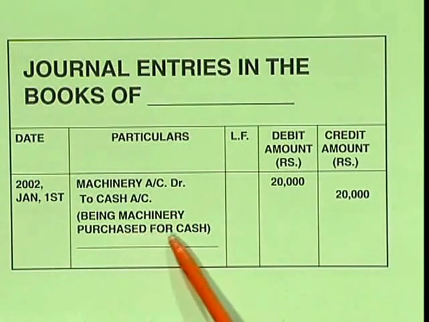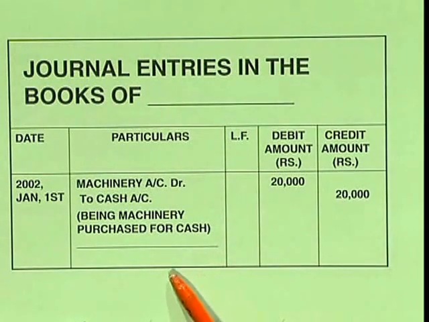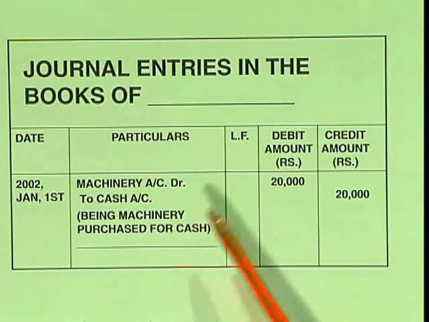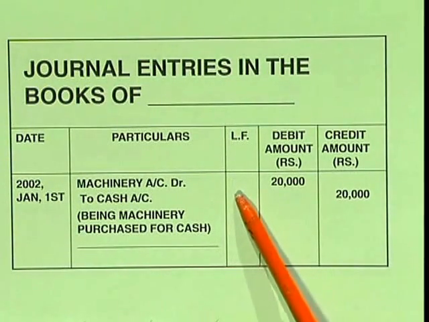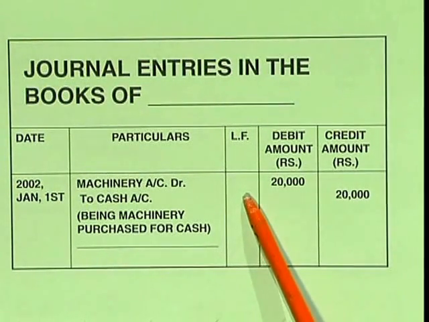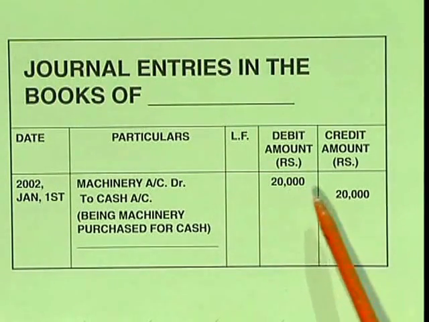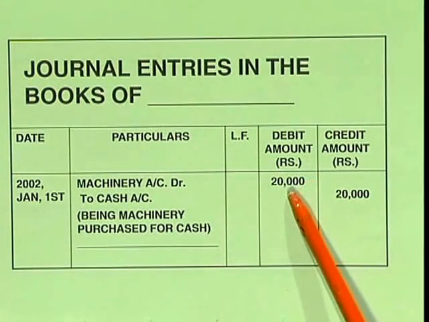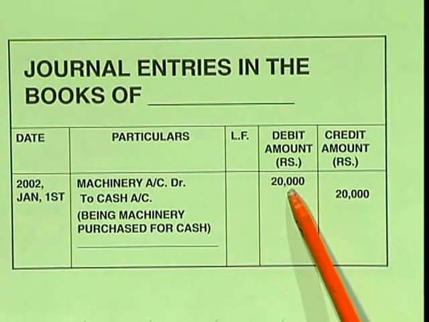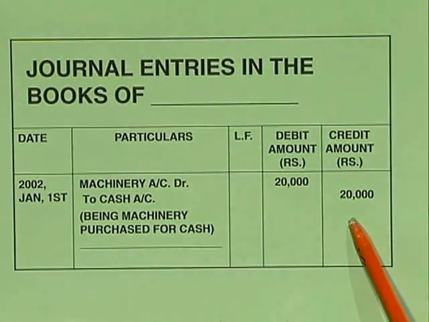You first write it in the form of a narration, and after each narration you draw a line so that the next journal entry follows below this. Okay, ledger folio column we are leaving, because when you maintain the real accounts, whatever ledger book you are following, that number you will put. Debit amount, credit amount, naturally both these amounts will be same according to our double entry system of bookkeeping, because you are receiving machinery worth 20,000 and you are paying cash 20,000, naturally both the amounts have to be same. So this is how you write the journal entries.